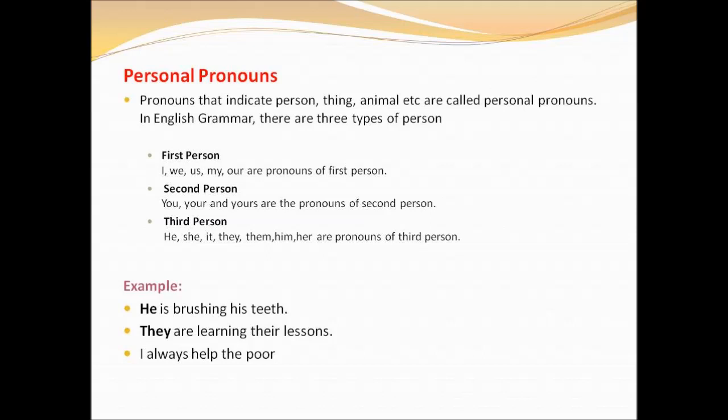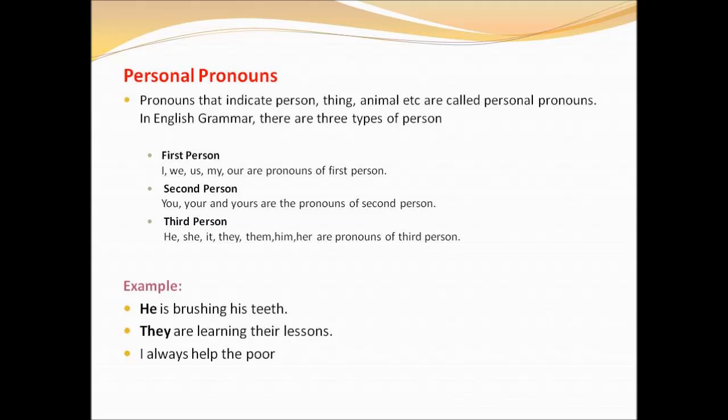Personal pronouns. Pronouns that indicate person, thing, animal, etc. are called personal pronouns. We already know that in English grammar there are 3 types of person. They are first person, second person, and third person. Isn't it? Who is the first person? The speaker is said to be the first person. So the speaker or the group including the speaker is said to be the first person. They are I, we, me, us, my, our are said to be the first person pronoun.